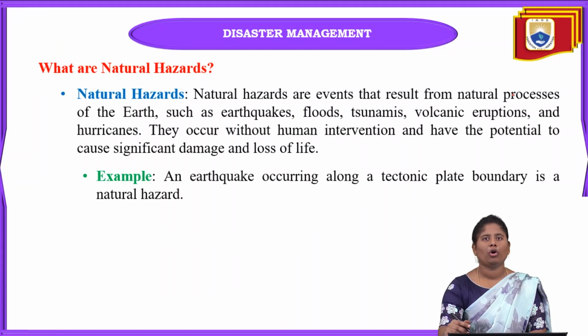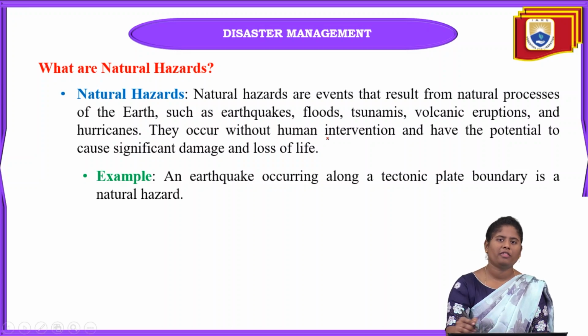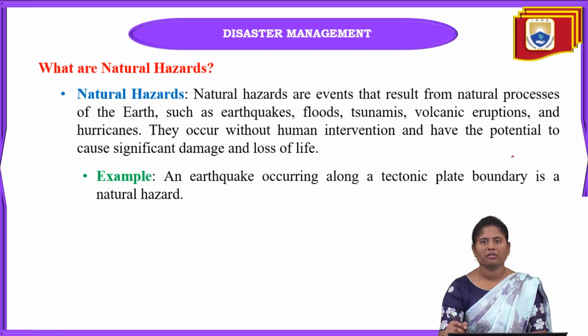First of all, what is meant by natural hazard? Natural hazards are hazards that occur due to the natural processes of the earth, such as earthquakes, floods, tsunamis, volcanic eruptions, and also hurricanes. Hurricanes are nothing but cyclones.